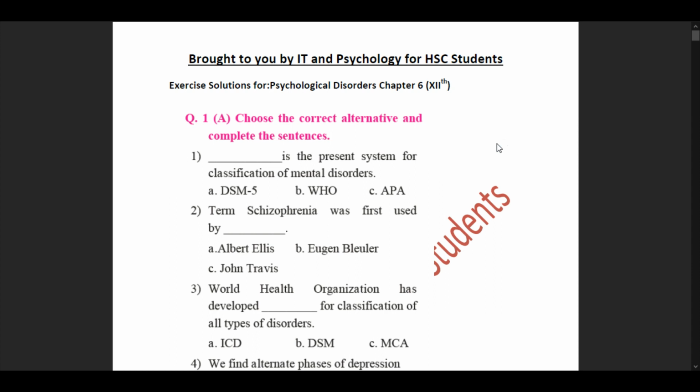But in this case, no portion has been removed from this chapter, psychological disorders. So no portion removed, so that leads to no questions being removed from our main exercise. That means that it is essential that we solve every question in this chapter. So we'll start without further ado. Firstly, we'll start with our question 1.